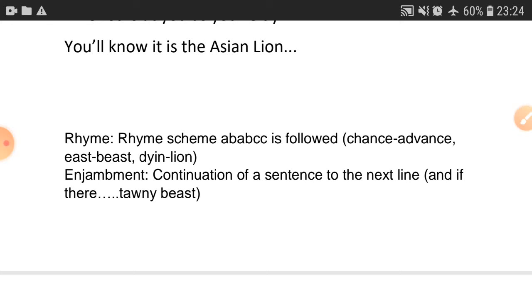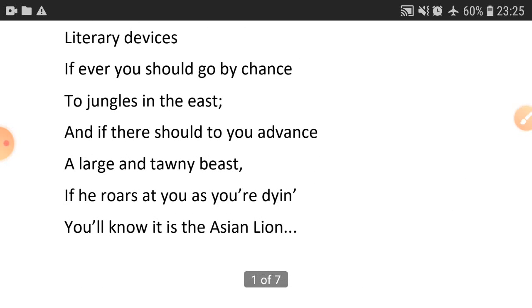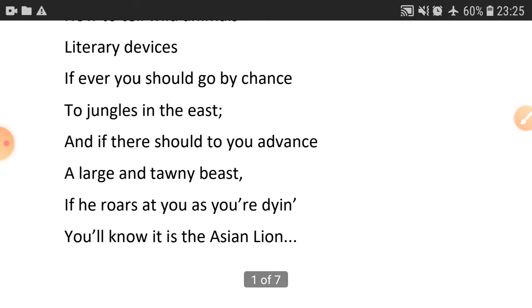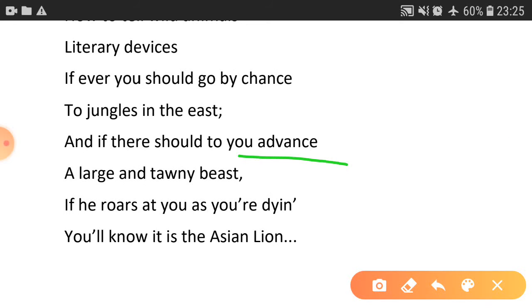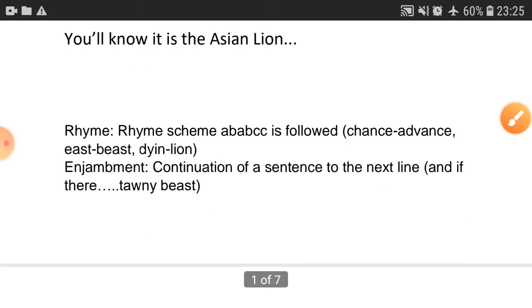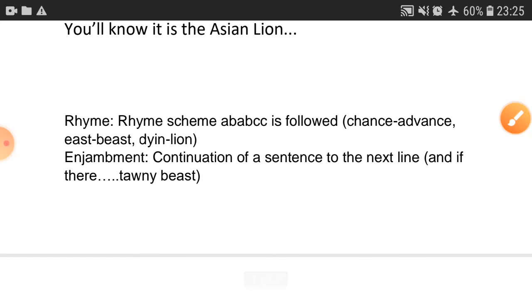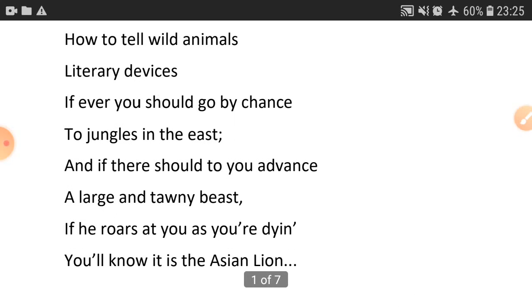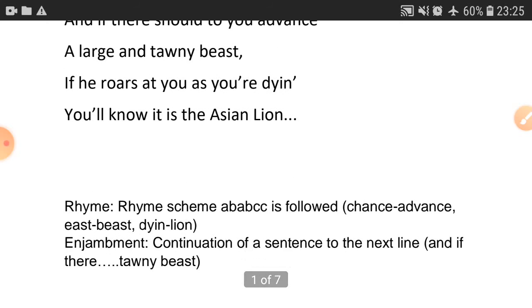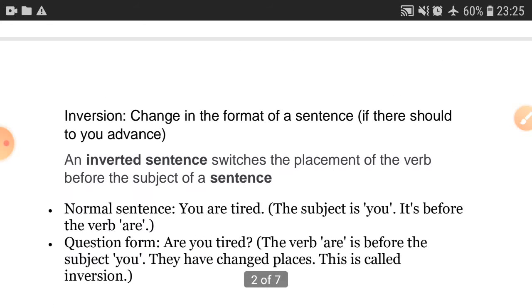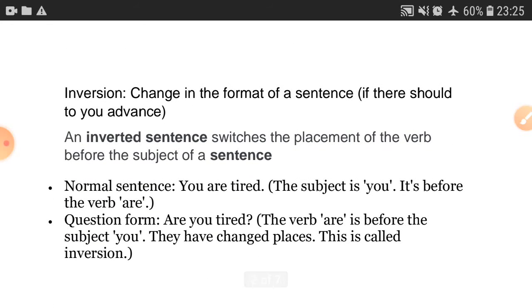Enjambment. Enjambment is a continuation of the sentence to the next line. Where is enjambment over here? Here. And if there... tawny beast. Okay, so here is an enjambment without any punctuation. Inversion, a change in the format of the sentence: if there should to you advance.